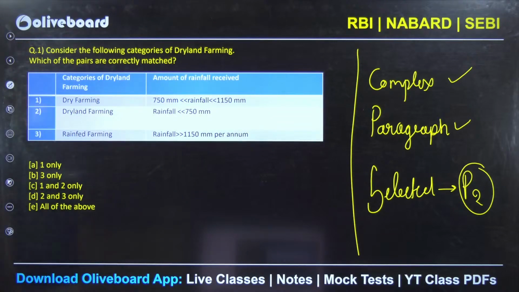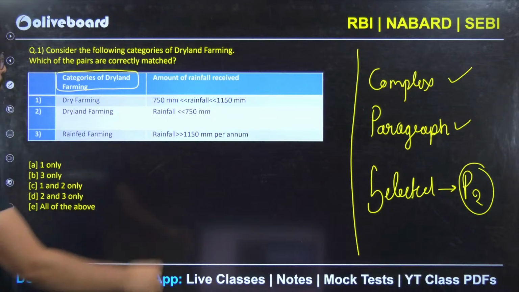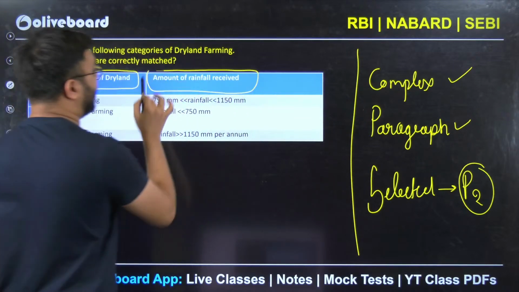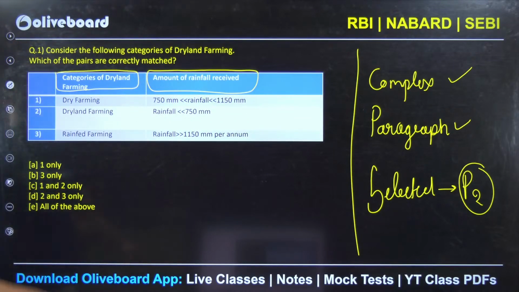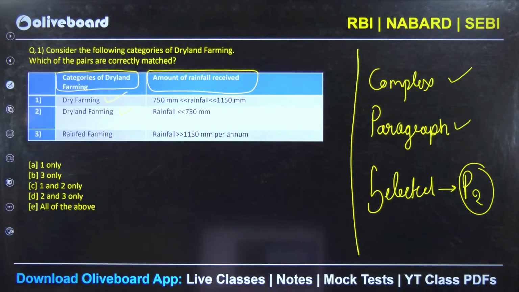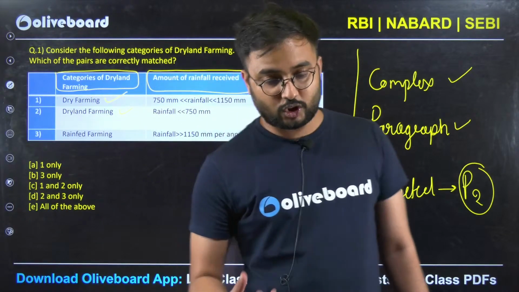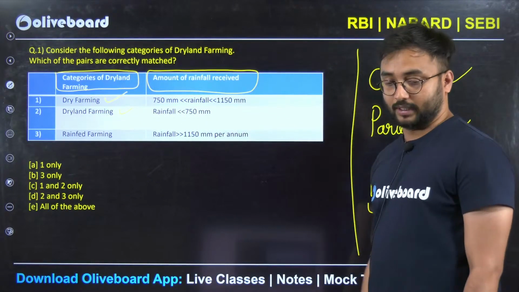Our first question is, the category of dryland farming is given and the amount of rainfall received in that category has been given. We all know that 3 types of dryland agriculture are there: dryland farming, dry farming, and rain-fed farming. It totally depends on the proportion of rainfall in that particular region.